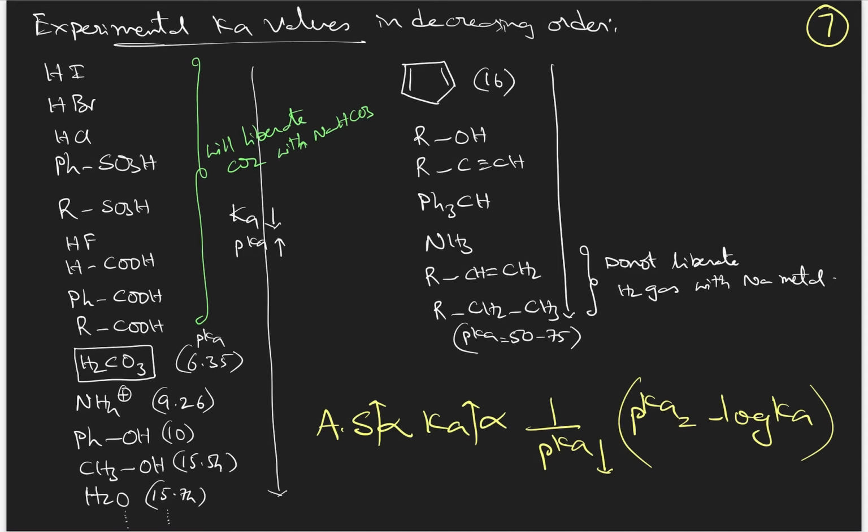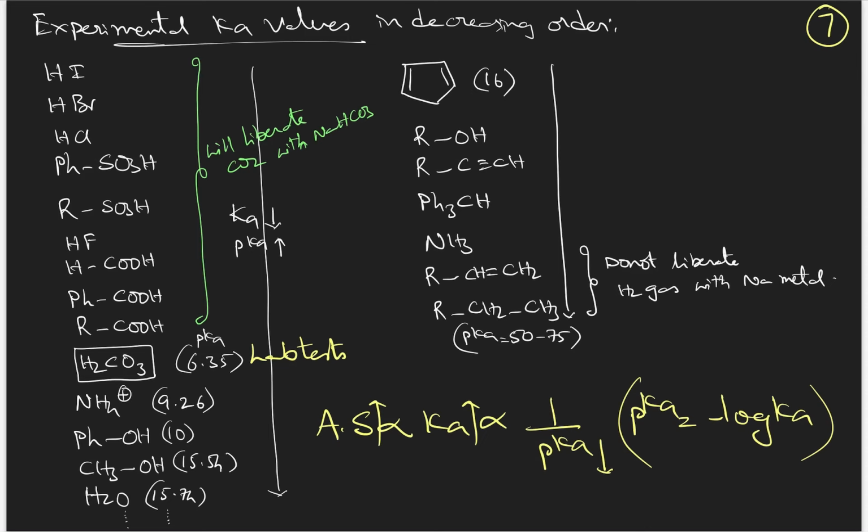And now the most important point is carbonic acid. Carbonic acid is taken as a reference for a lab test. Like simply, the question will be based on whether the given acid is more acidic than carbonic acid or less acidic than carbonic acid.